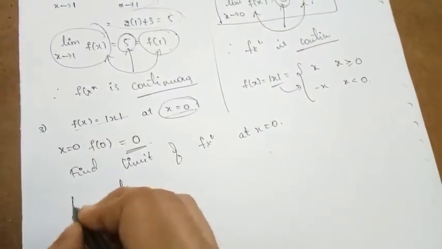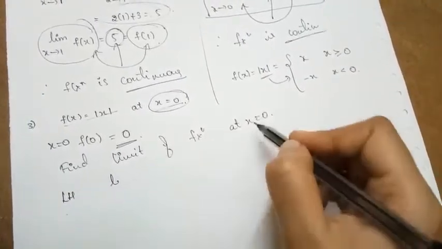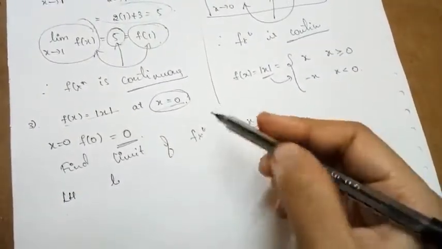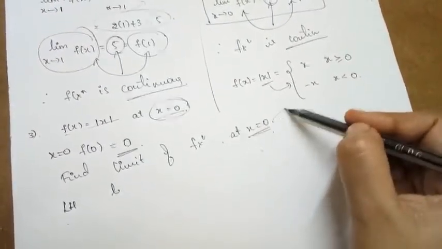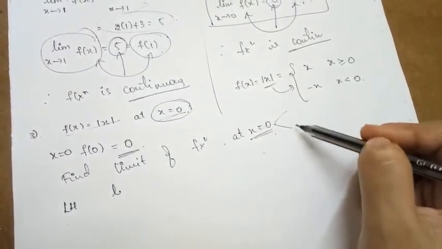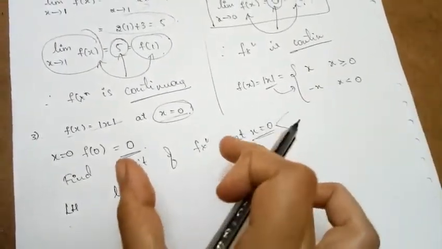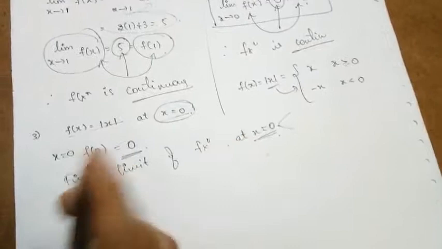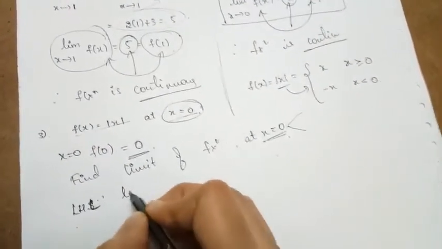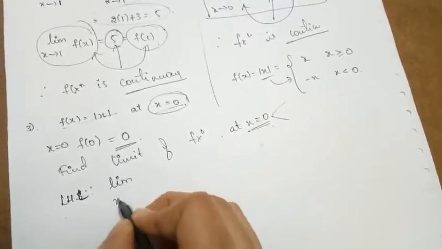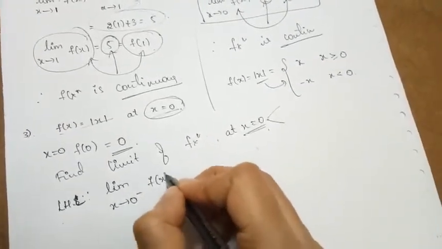So now let us find what is the limit of the function at x is equal to 0. When we are going to find the limit of the function at x is equal to 0, if the left hand limit and right hand limit coincide, if both are equal, that value will become the limit of the function. So first let us find the left hand limit. It is nothing but the limit as x extending to 0 minus of the function f of x.